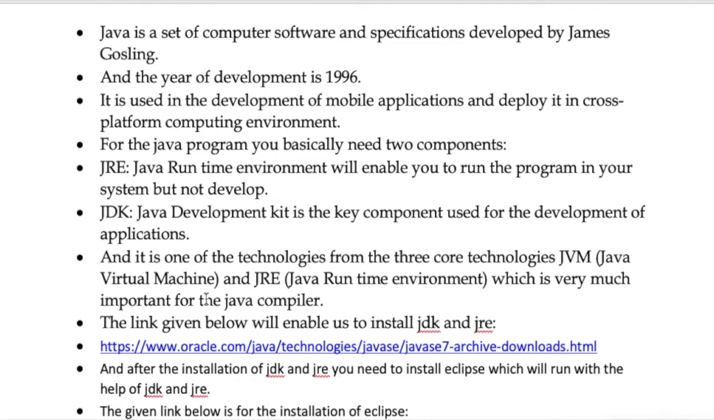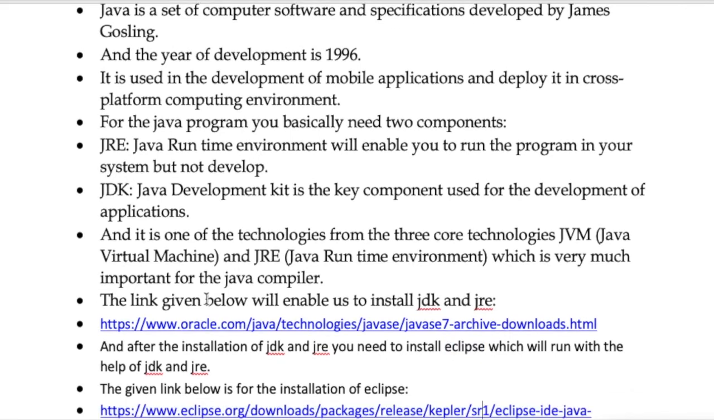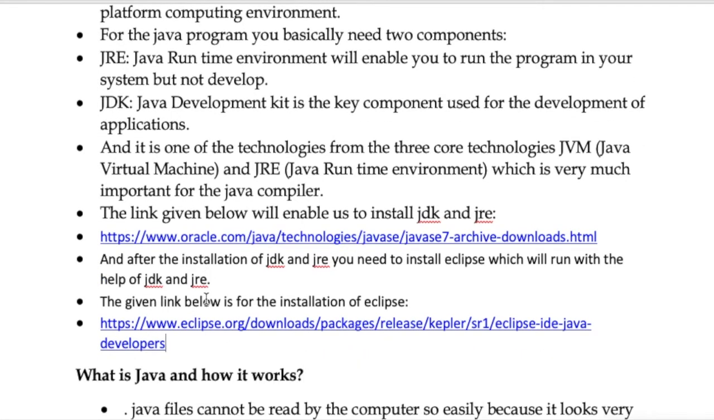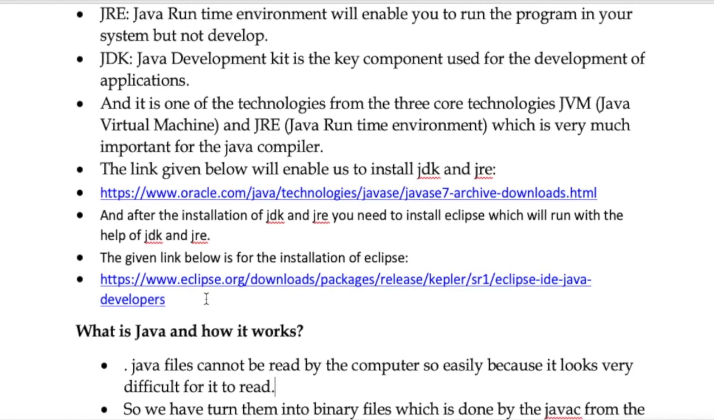You need not worry. After the installation of JDK and JRE, you need to install Eclipse, which will help you run with the help of JDK and JRE. Eclipse is a type of editor which will enable us with the tools and help us compile and check our mistakes. You can also perform it in Notepad, but the mistakes will not be rectified at that time. The Eclipse link is also given below. This is for Windows. We will see Mac also. Installation will be done now after the discussion of Java.